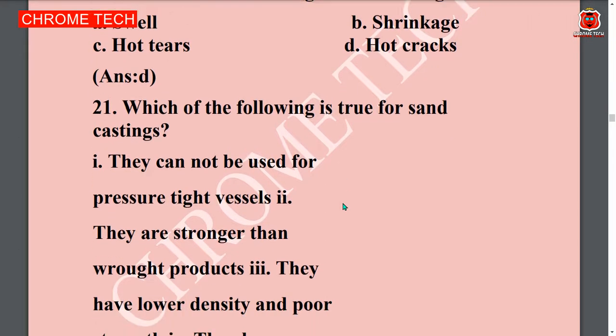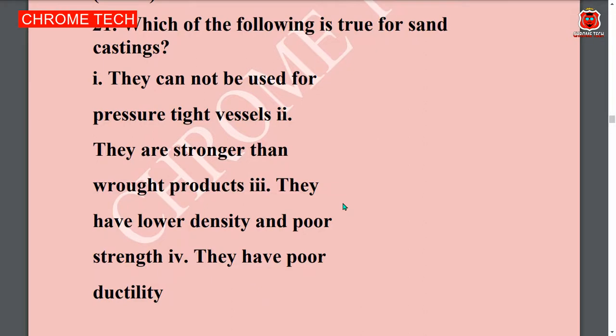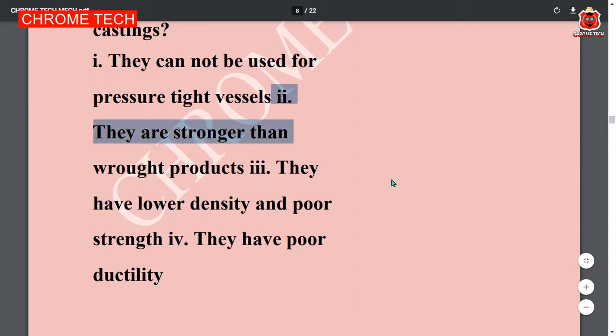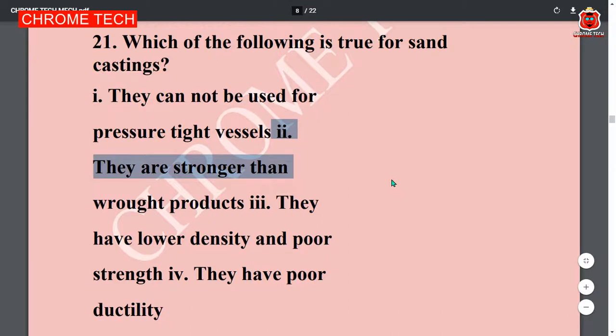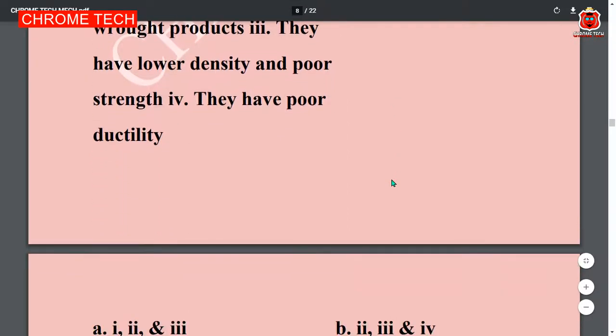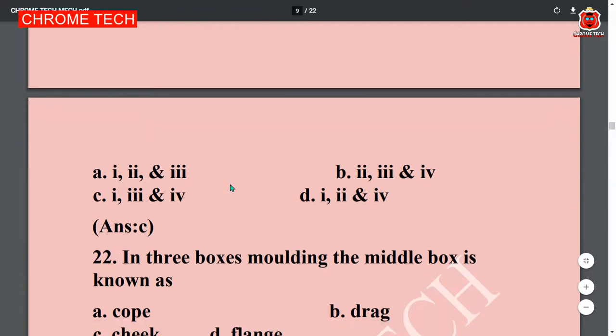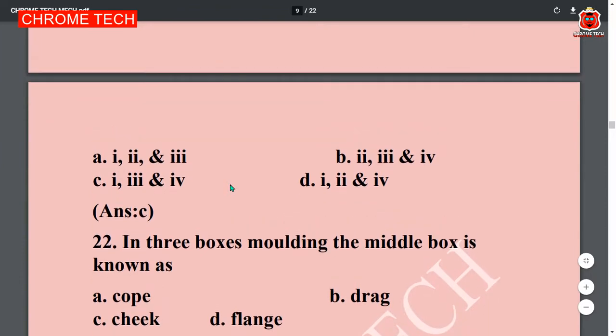Next question, 21st question. Which of the following is true for sand casting? This is also a 2-mark MCQ. Option 1, option 2. See my cursor. This is option 1, this is option 2, option 3, option 4. 4 options are given. They are asking which of the following is true for sand casting. The correct answer is option C. C means 1, 3, and 4. Options 1, 3, and 4 are right. Okay. Write this question in your note. I am showing once again.